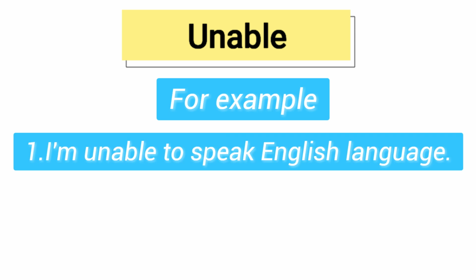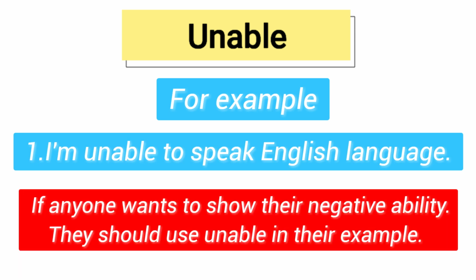Third one is unable. Firstly, I am going to give you an example, then I'll explain to you briefly how to use unable. For example, I am unable to speak English language. In this example, we see that I am showing my negative ability. That's why I use unable. If anyone wants to show their negative ability, they should use unable in their example.